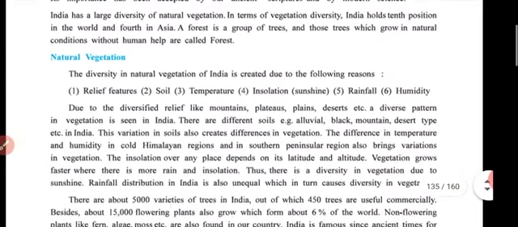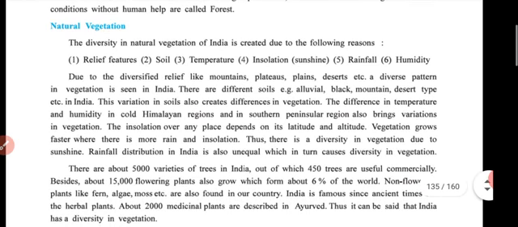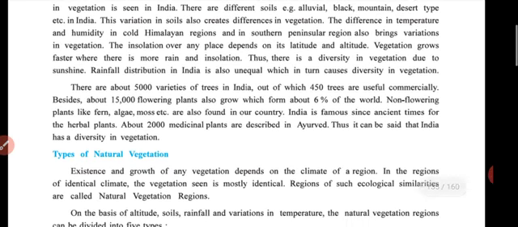Reasons and types both are given here for soil, relief features, rainfall, humidity, etc. Thus, there is a diversity in vegetation due to sunshine. Rainfall distribution in India is also unequal, which in turn causes diversity in vegetation.